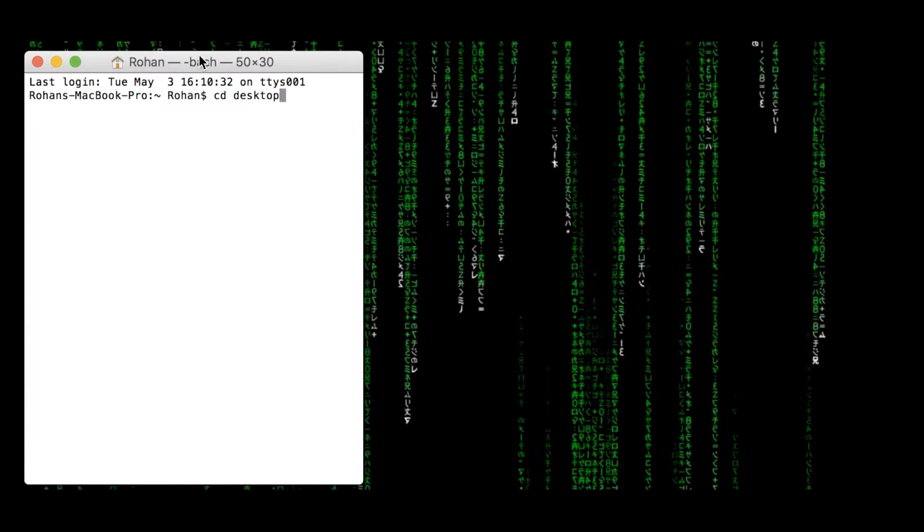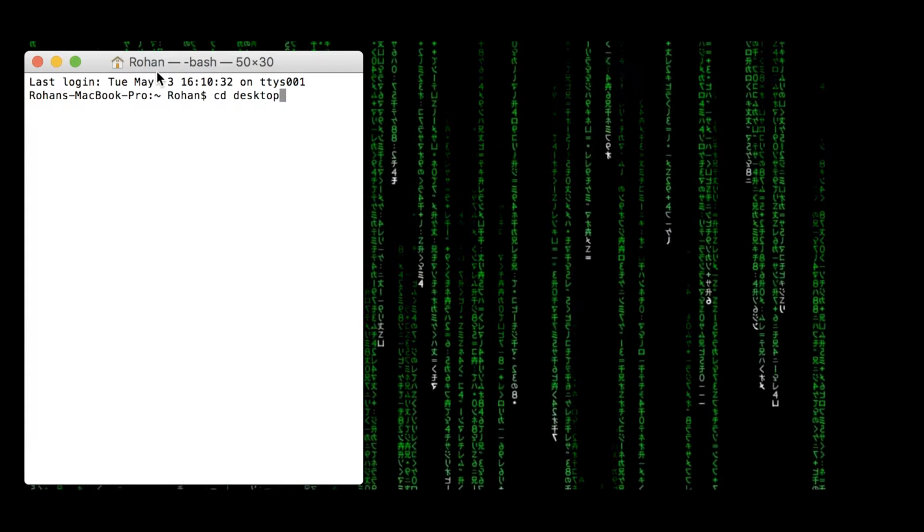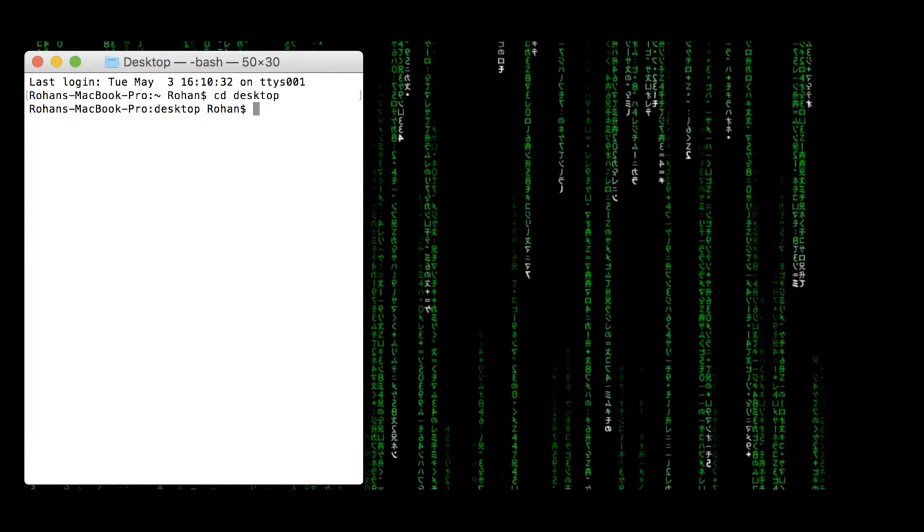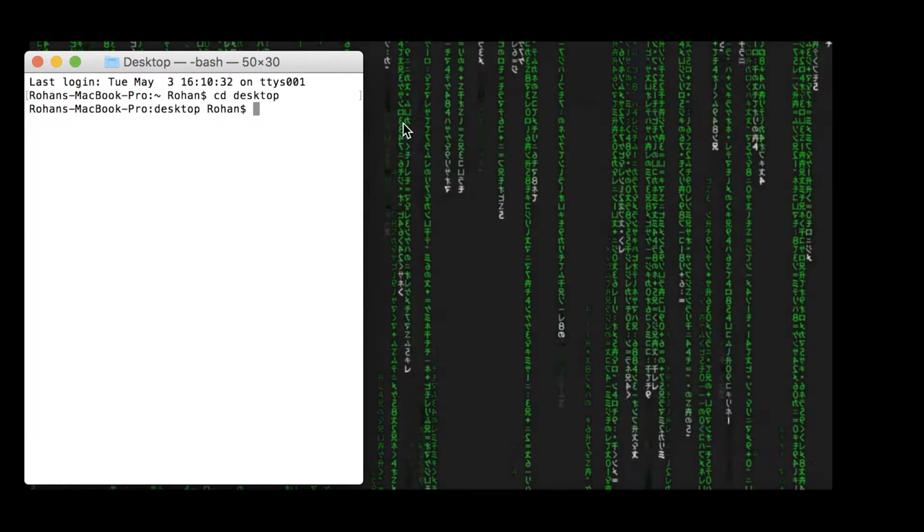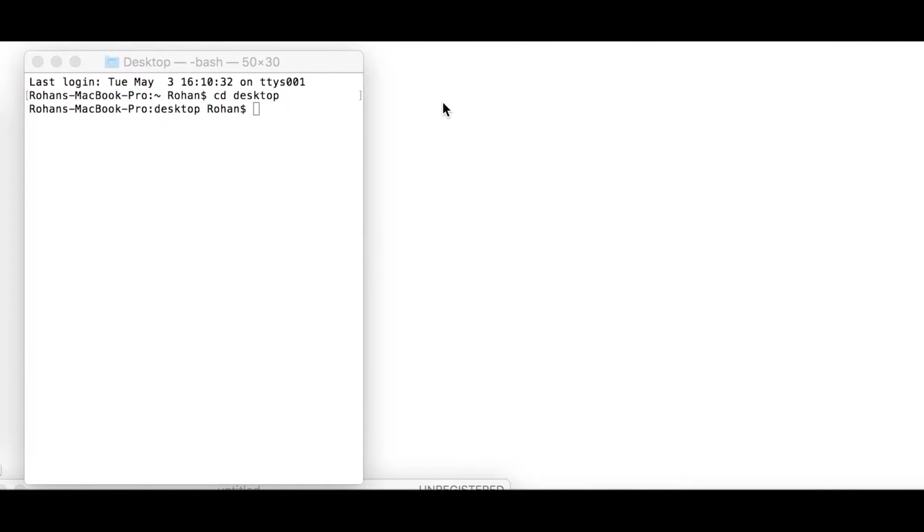Notice we'll be using bash commands, and we'd want to put ourselves exactly in the directory that we want to save the scraped comments, which is on my desktop. So let's make a new folder, i.e. directory, and we'll call it Learn to Code with Rohan.